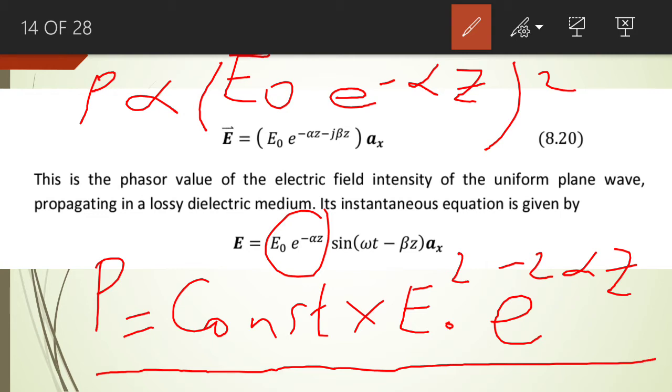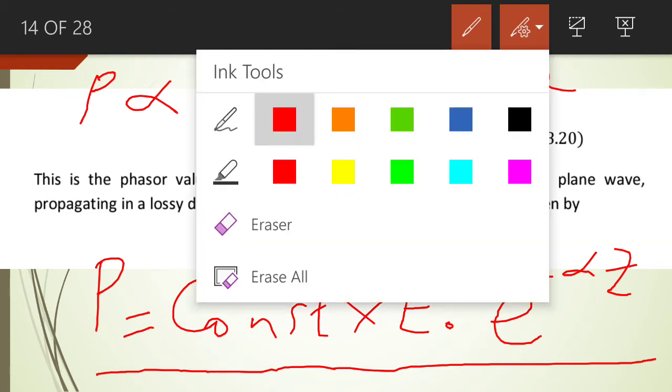If we focus on this equation, you see the power of the wave is decreasing with respect to the distance traveled by the wave, and this phenomenon is known as attenuation. The energy of the wave will decrease with respect to the distance traveled in this medium.